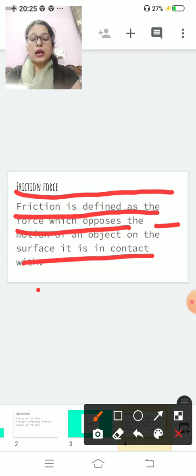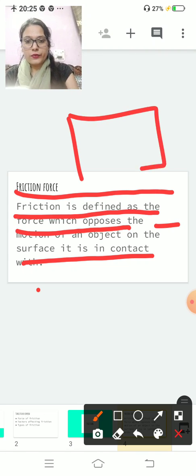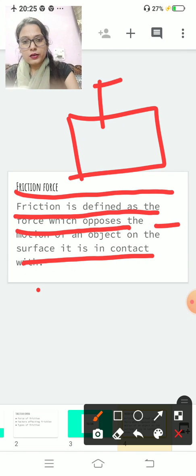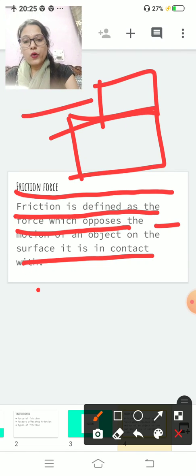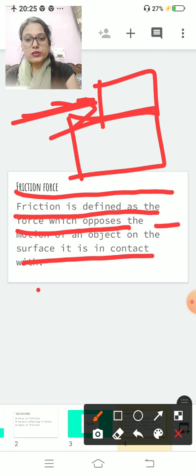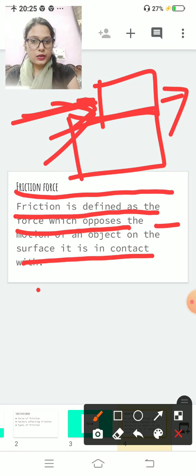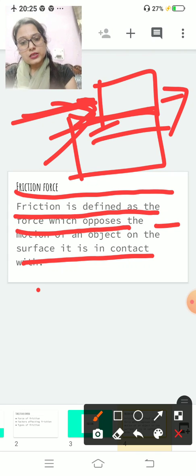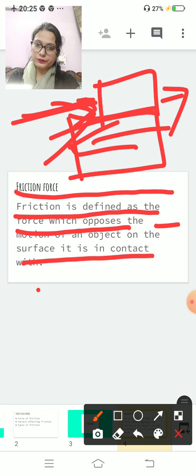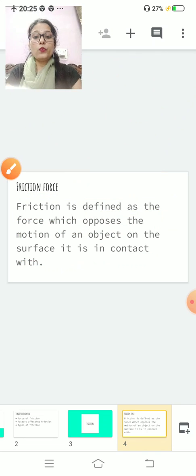For example, if this is your surface and one box is kept over here, you want to shift it this side. You are applying force this side, and friction will act on the other side.